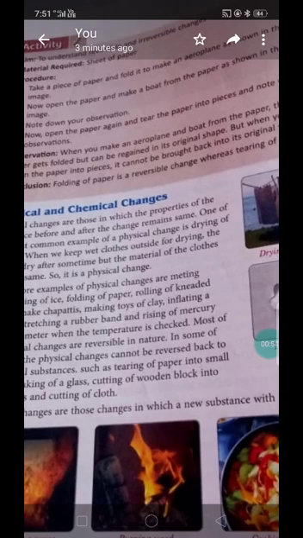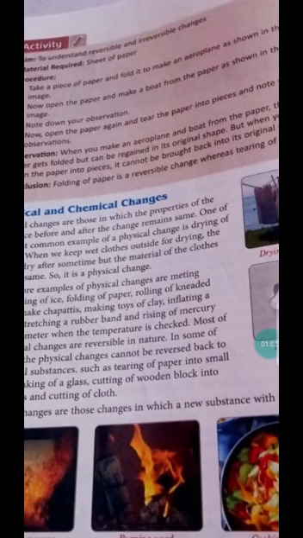We take a sheet of paper again, and this time we cut the sheet of paper into two pieces with the help of scissors. Now we cannot combine the pieces to get back exactly the original sheet of paper. So cutting of paper is an irreversible change. In other words, the change which occurred during cutting of paper cannot be reversed. So I think you understand reversible and irreversible change.